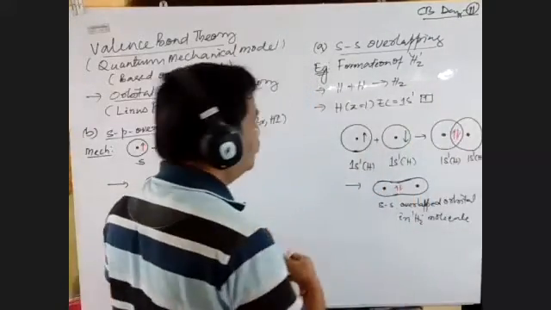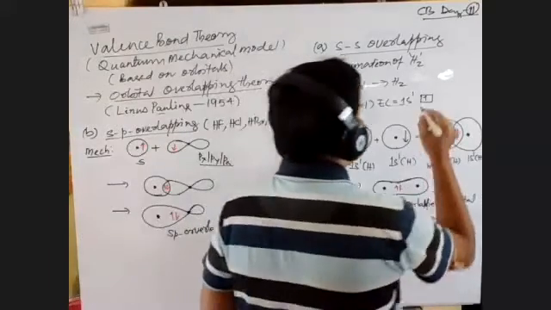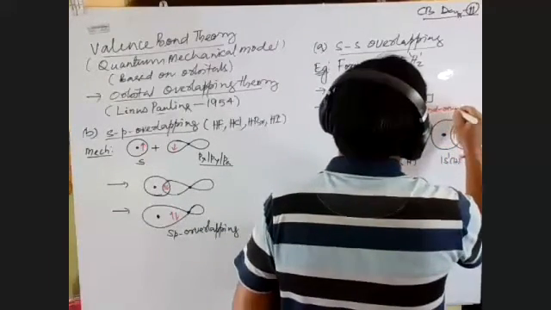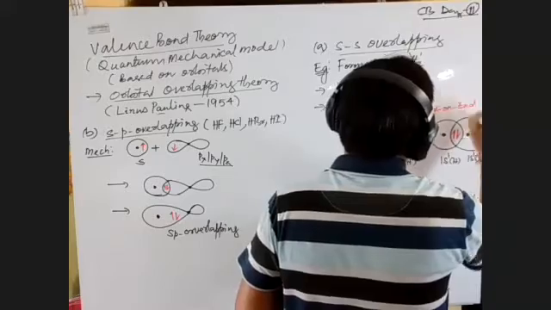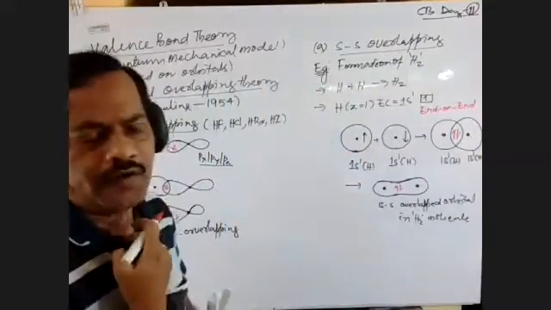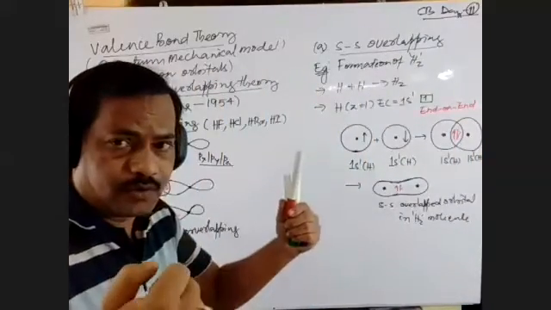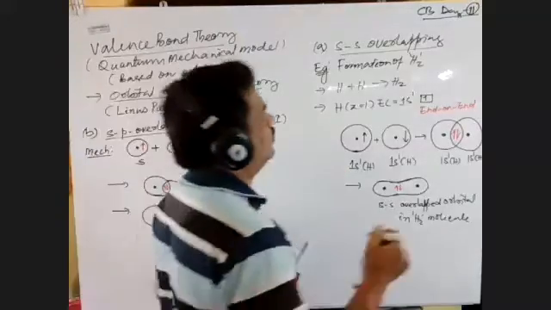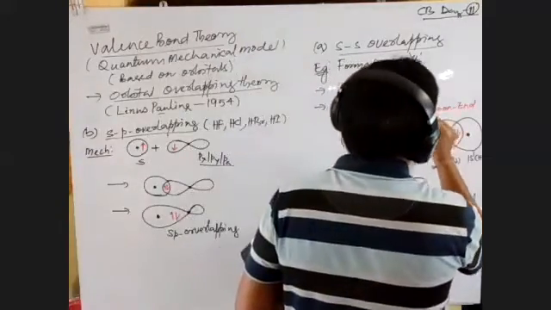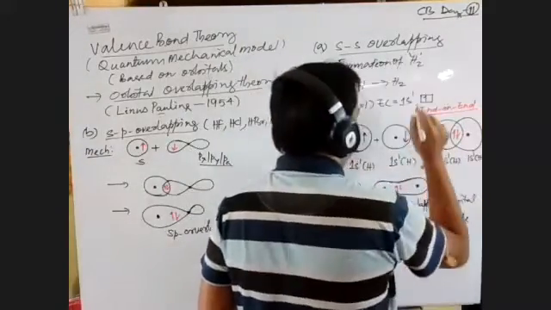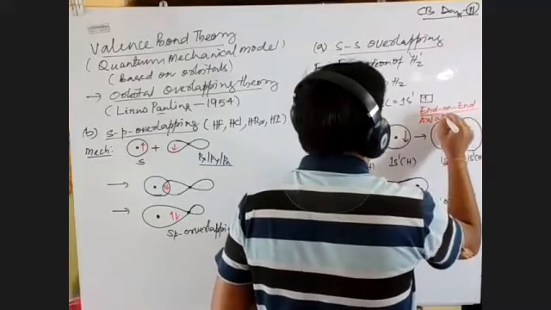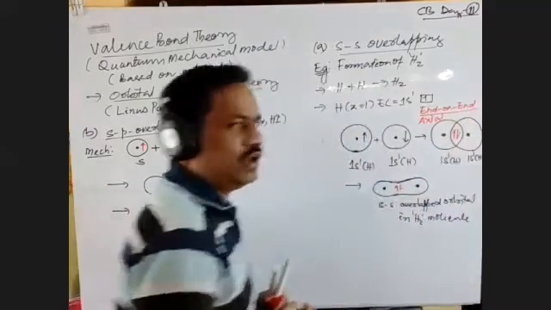This type of overlapping we call end on end overlapping. It is called end on end because one end of one orbital is overlapping with another end. This is also called axial overlapping.